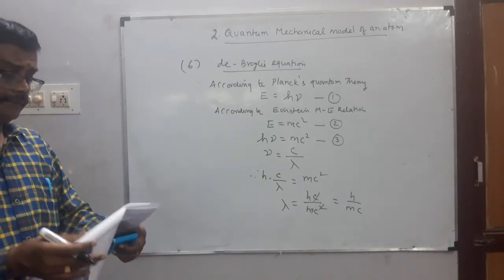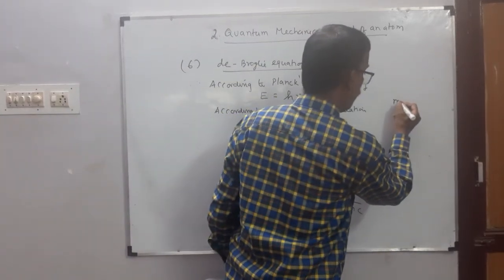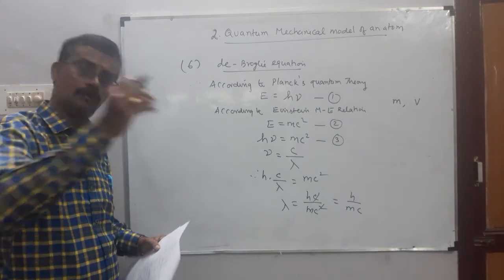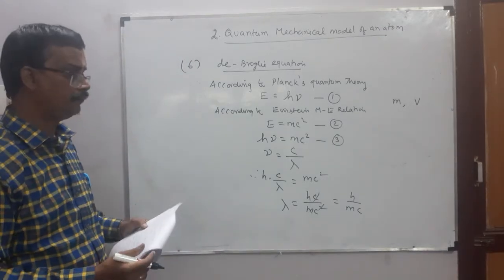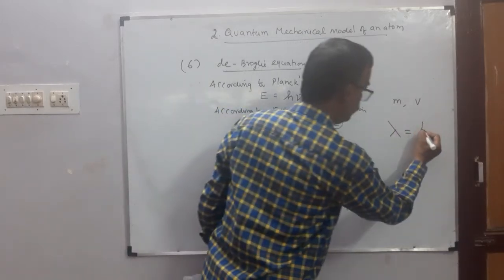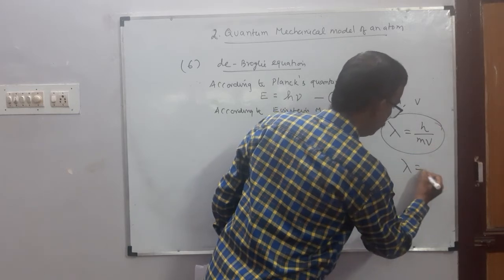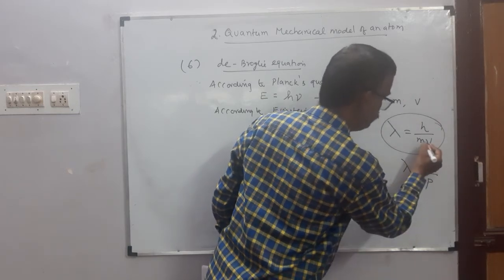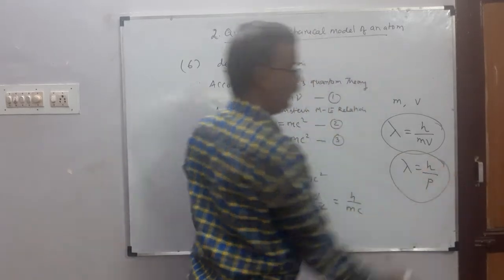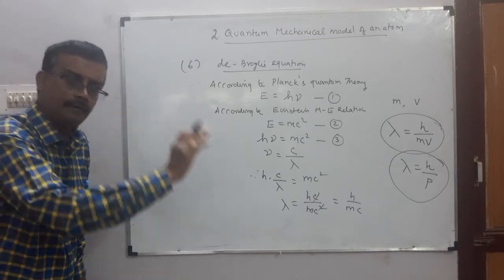In the case of a particle of mass m and velocity v, lambda can be written as lambda equal to h by mv, where mv, mass into velocity, is the momentum. This is the de Broglie equation.